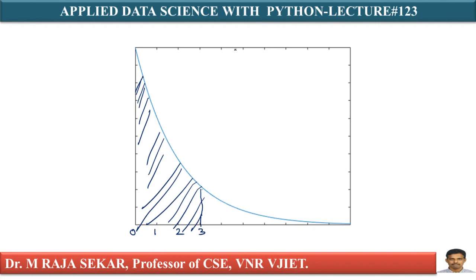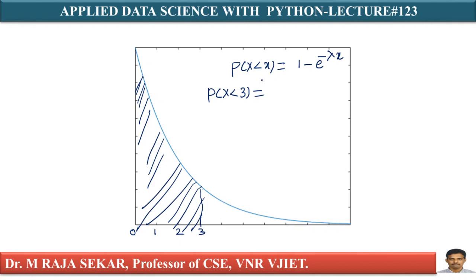We already discussed the cumulative distribution function of the exponential distribution: P capital X less than or equal to x is 1 minus e power minus lambda x. What I need is P capital X less than 3.